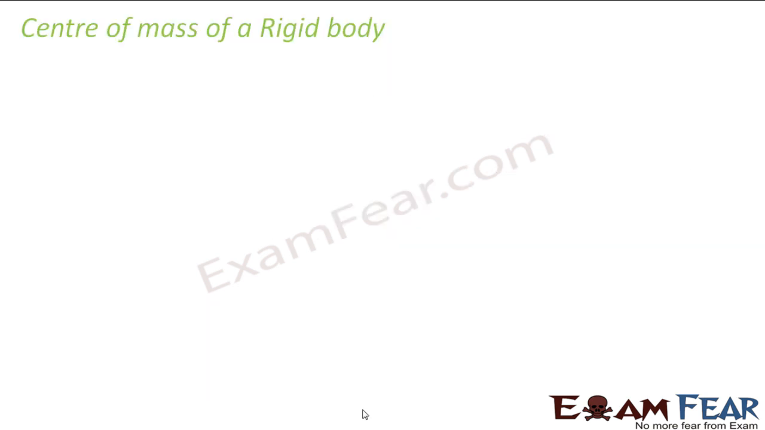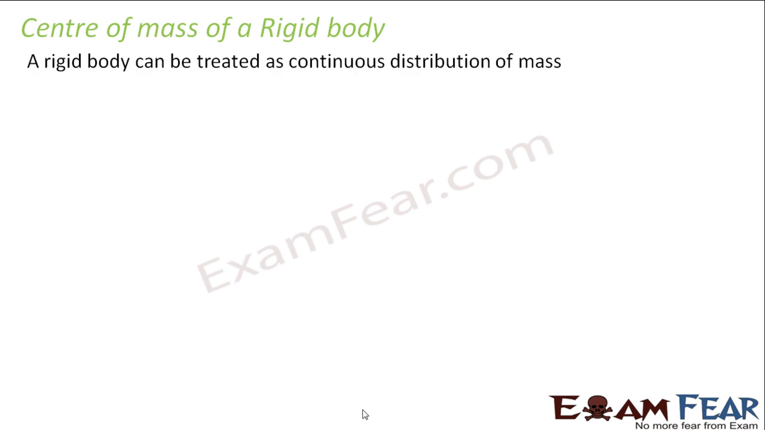Now let us look at yet another scenario. Let us consider the center of mass of a rigid body. Till now, we considered a system of particles where you can see each of the particles discretely. That means I have a system which has 10 particles, or I have a system which has 20 particles. So we were considering that scenario.